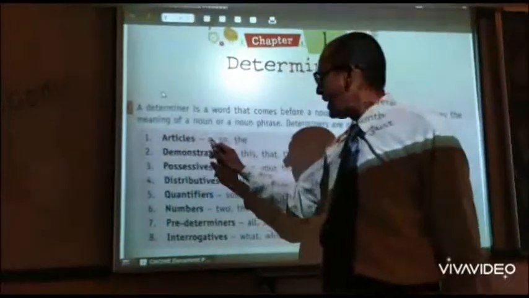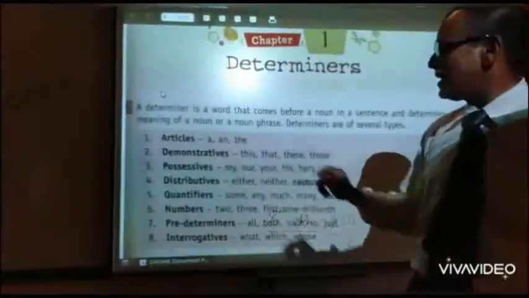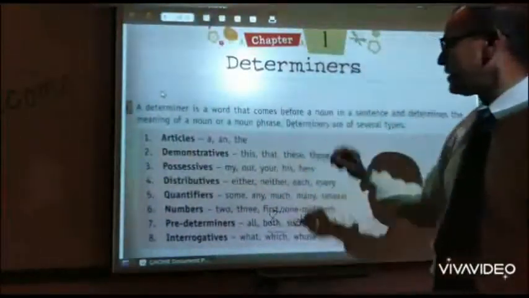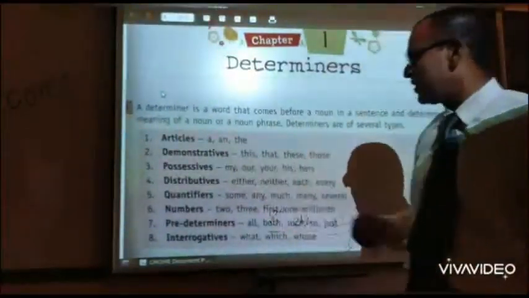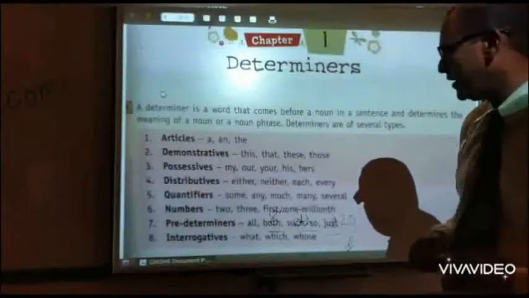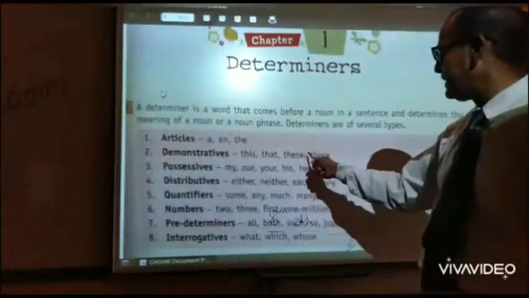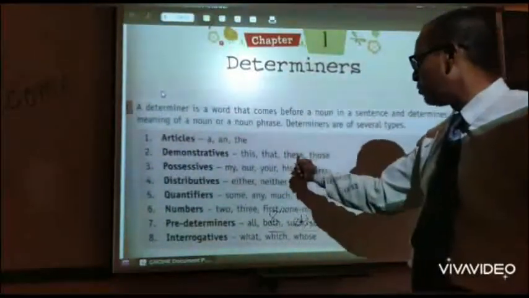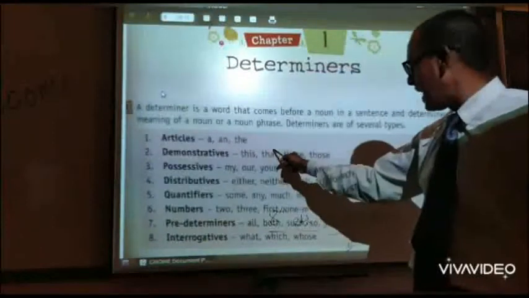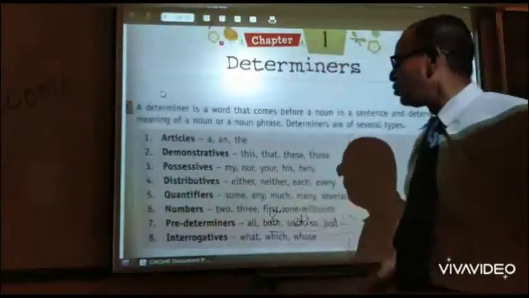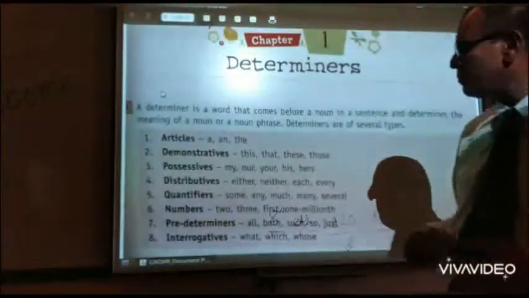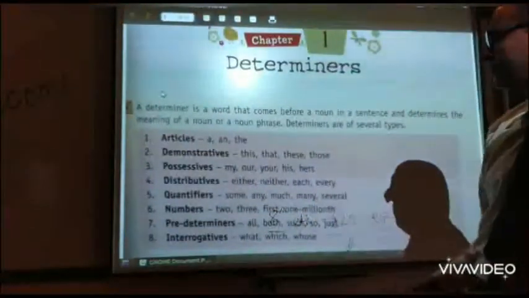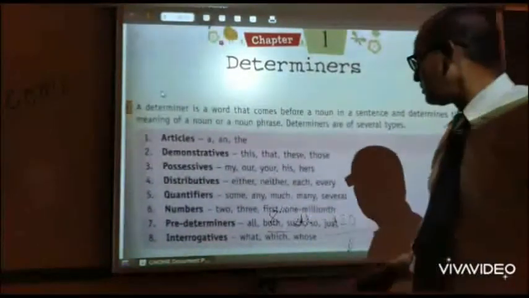Articles a and the come under determiners. Then demonstrative words or demonstrative pronouns: this, that, these, those. This is a singular word and this is its plural, that and its plural is those. Possessive words or possessive pronouns: my, our, your, his, her, their.